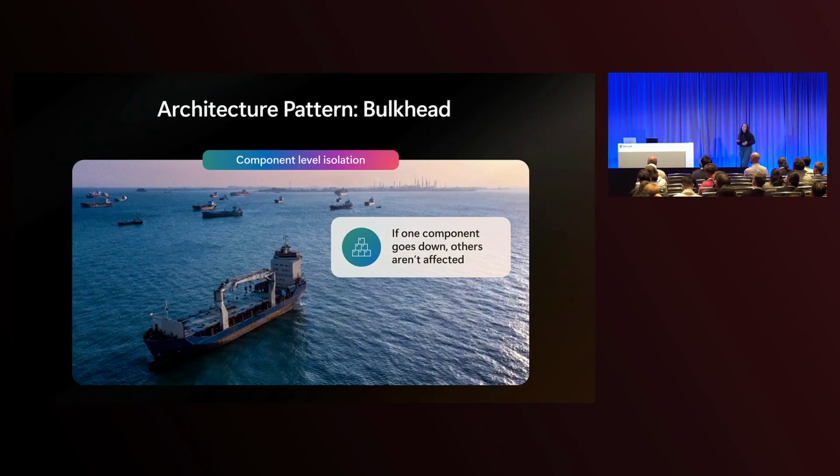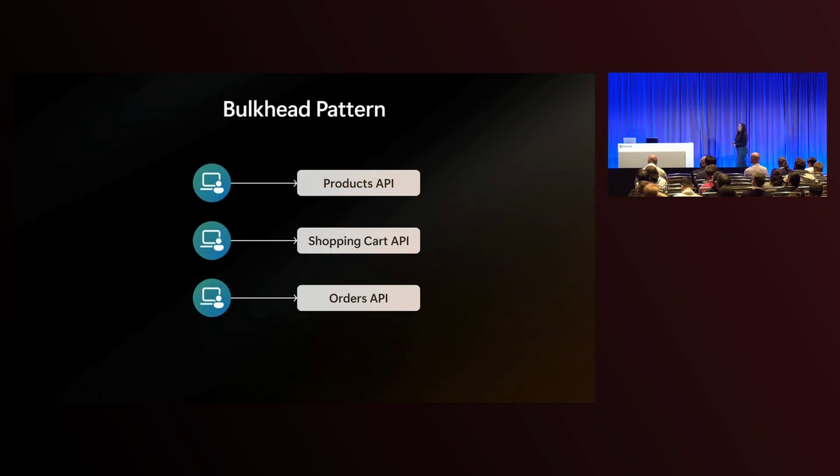Now, we mentioned microservices a lot, and this is one of the ways you can implement the bulkhead pattern. This is component level isolation. It gets its name from bulkheads in a ship. If a water leak comes in, only one of those bulkheads is actually affected, and the ship is still able to remain afloat. In a similar way, we can use this pattern for our architecture and software to help us maintain resiliency even if something goes wrong.